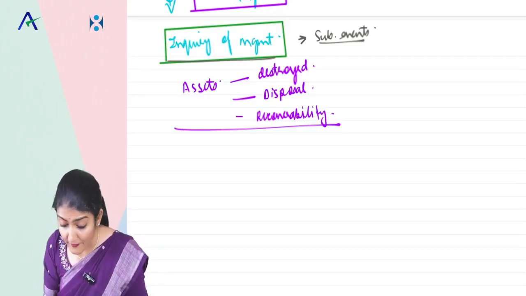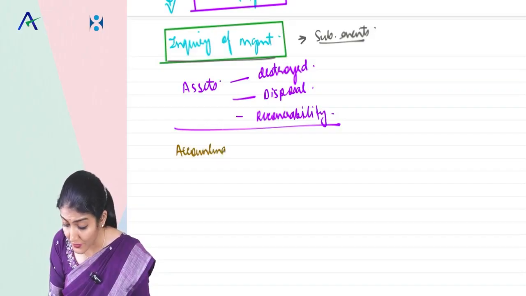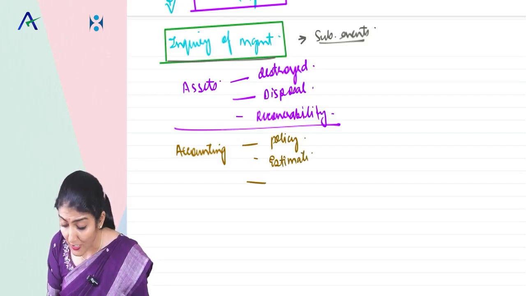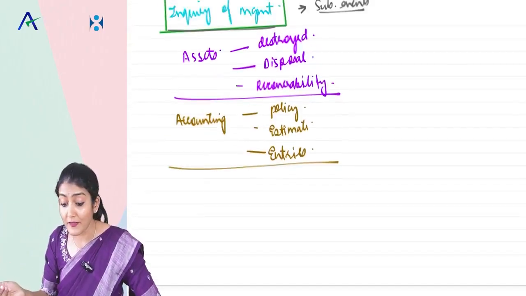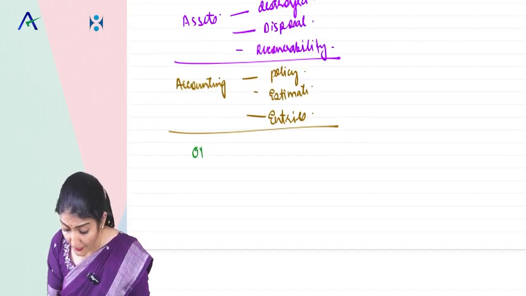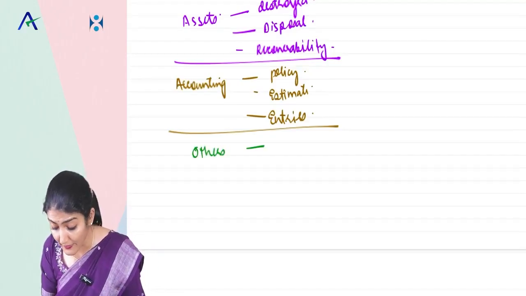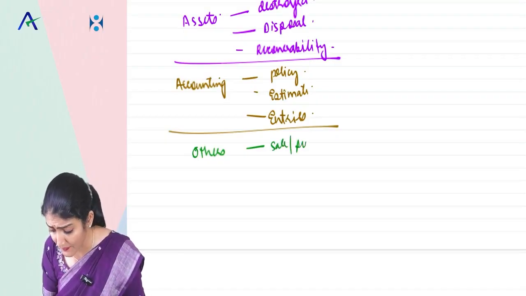Then after that, I make the inquiries of the management regarding the accounting. Management, whether there is any change in the accounting policy. Management, is there any change in the method of making estimates? Management, whether there are any major accounting entries which have been taken after the date of the financial statements. So I make the inquiry regarding the accounting, and then I do the other inquiries. What other inquiry do I do? Whether there is any sale or purchase of the assets of the company.